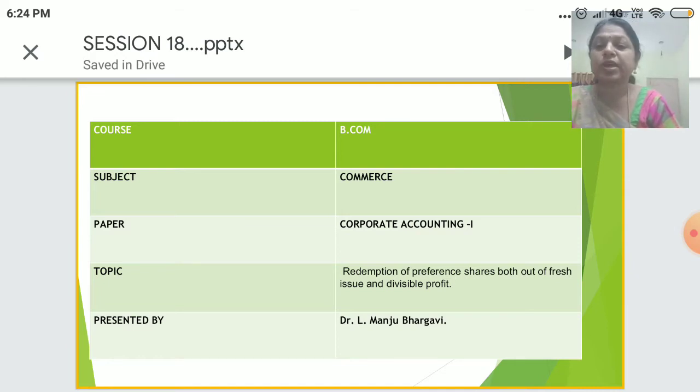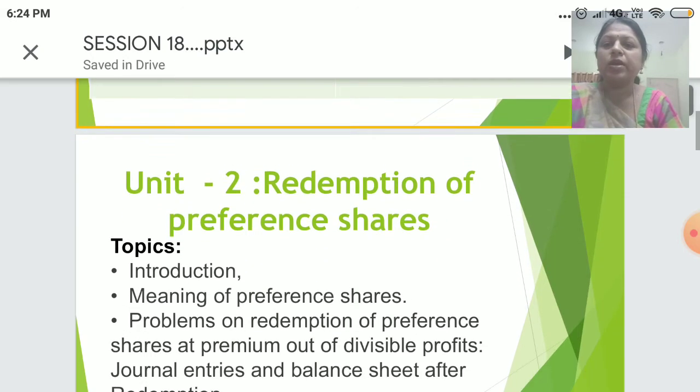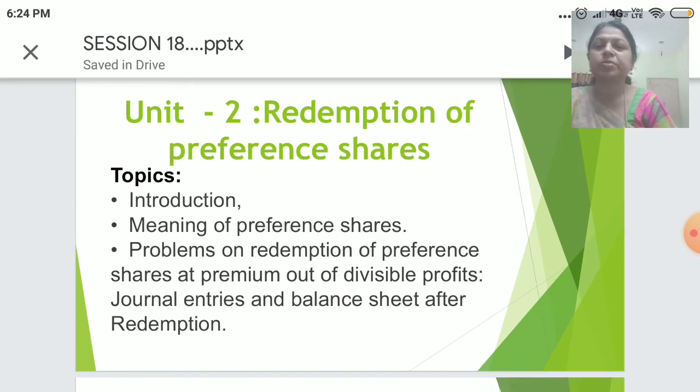In this session, I would be covering redemption of preference shares both out of fresh issue and divisible profits. Paper Corporate Accounting 1, subject Commerce, and the course is for BCom students. From this chapter, the main topics covered are meaning of preference shares, problems on redemption of preference shares out of divisible profits, and journal entries and balance sheet after redemption.